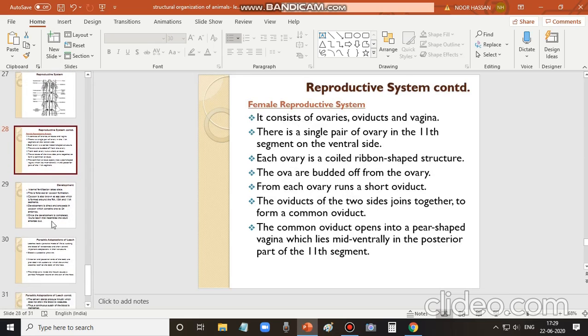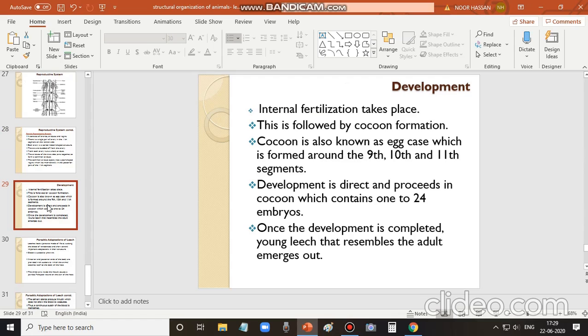We shall now move on to what type of development occurs in leech. Internal fertilization takes place, and this is followed by cocoon formation. This is also what we have learnt already. The cocoon is formed from a special region on the body of the leech called the clitellum, which occupies the 9th, 10th and 11th segments.